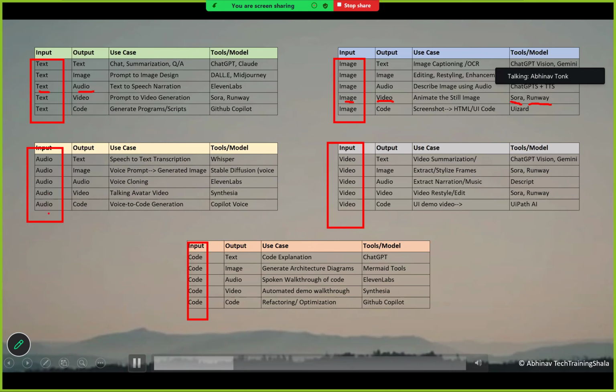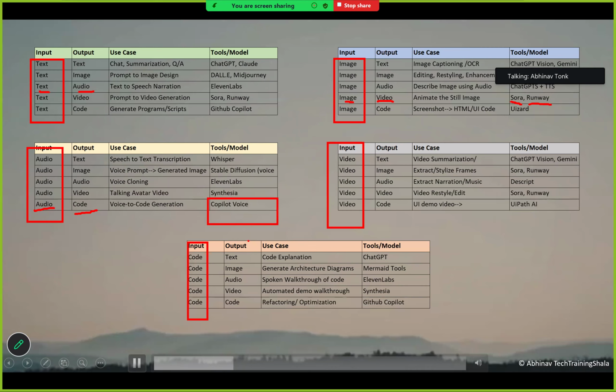Let's take the example of audio to code. So voice to code generation. You are providing some instruction, and the tool used here is Copilot Voice.